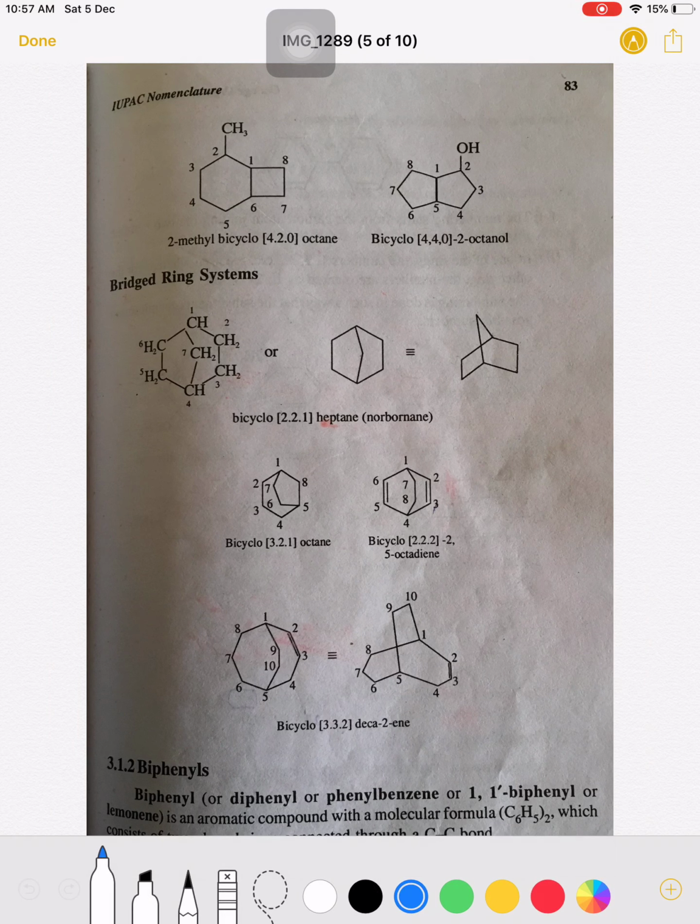In this case, this bond is common to both rings. This is a cyclobutane and this is the cyclohexane ring. Both rings are fused, and for both rings this bond is common. Okay, now we are going to name this molecule. We know that numbering starts from one of the bridgeheads, so the number will start from here or from here. So I will draw the same molecule here.